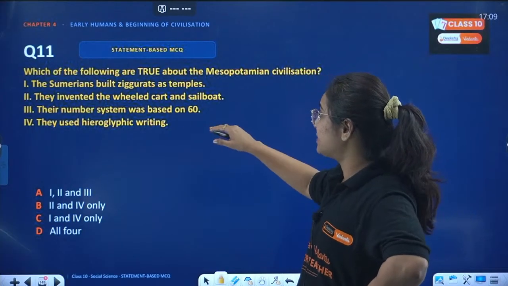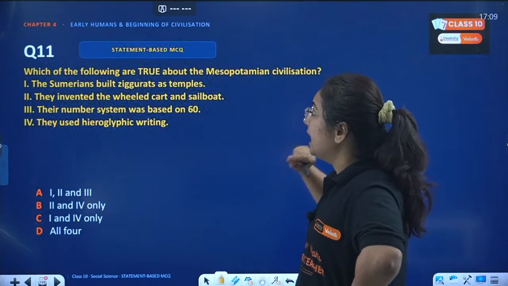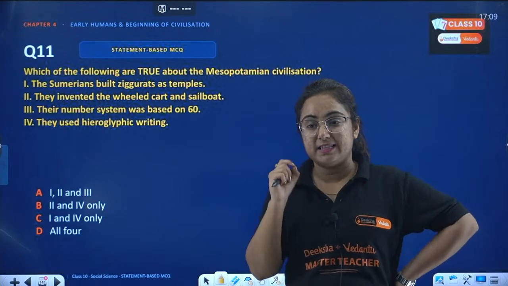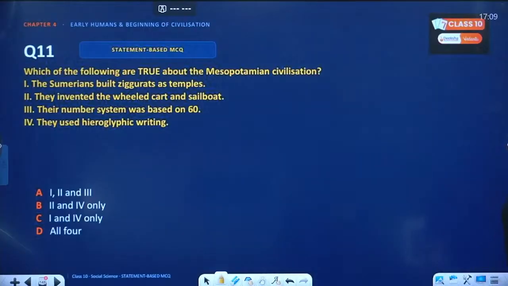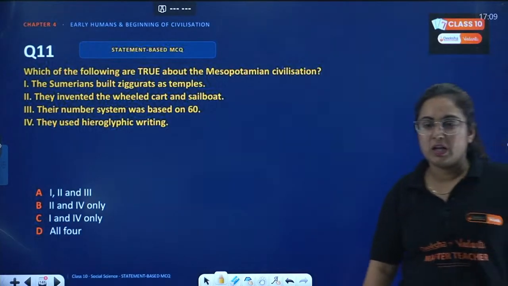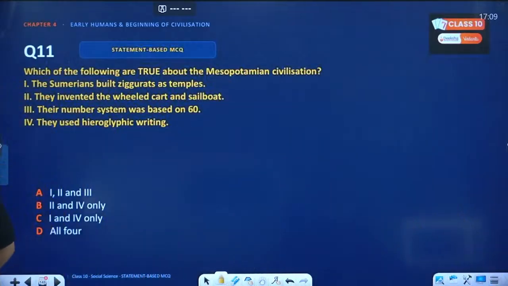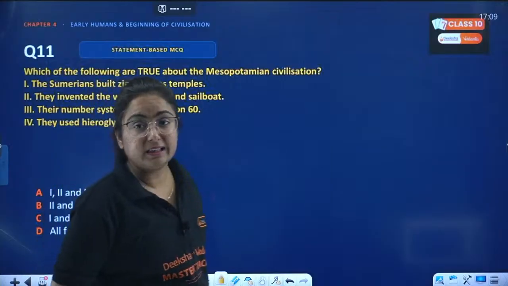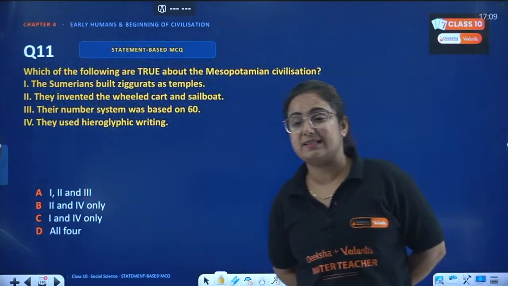Their number system was based on 60. Is it correct? They used hieroglyphic writings. Is it correct or not? Tell me the correct reason for this question right in front of you. Okay, we discussed the Mesopotamian recently, right? One question was regarding their writings also. So when you answer, think very nicely about it.